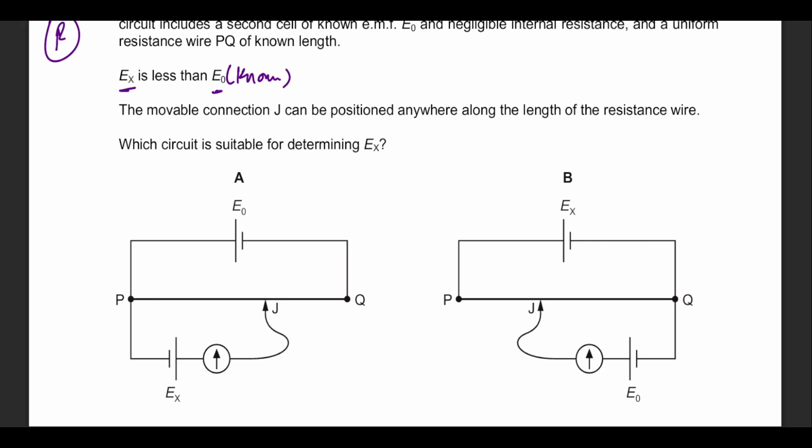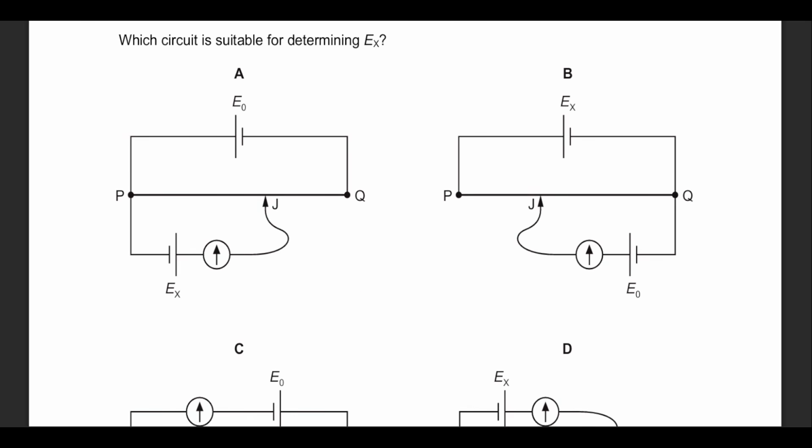Now, how do we set this up? What's the problem from the get-go? So first, the terminals should be the same. So if this is positive, the other terminal connected to the battery should also be positive. It's not, so we reject this option. Second, why are we rejecting B? You see, it is supposed to be connected. So E0 was the known cell. EX is the unknown. So it's the unknown that is supposed to be linked with the ammeter.